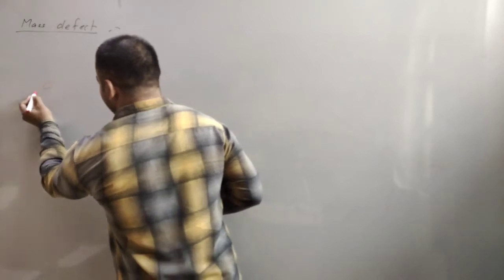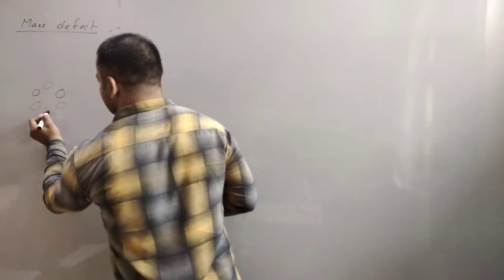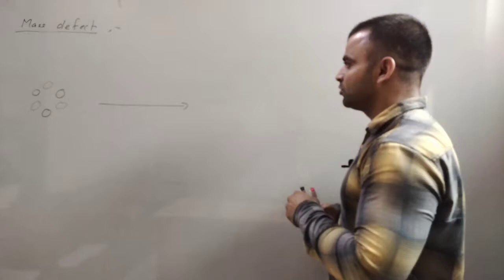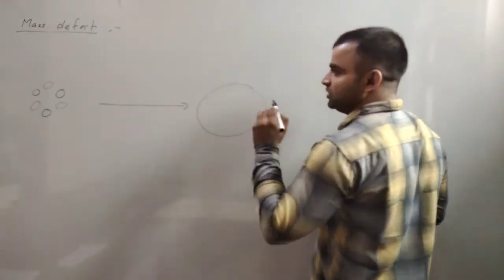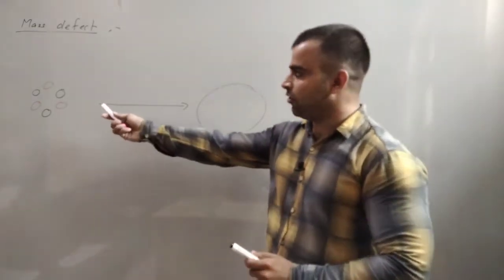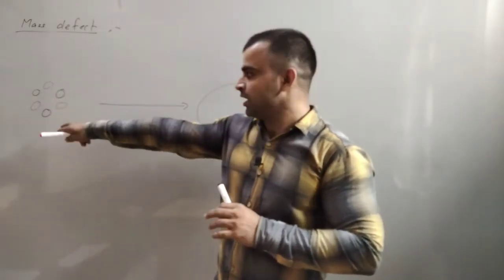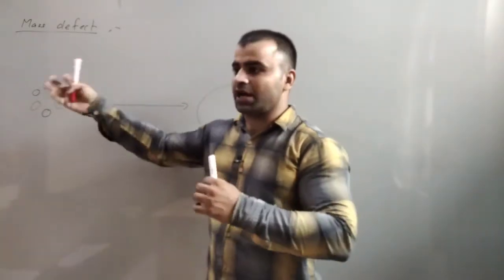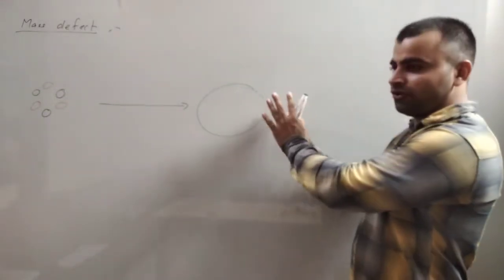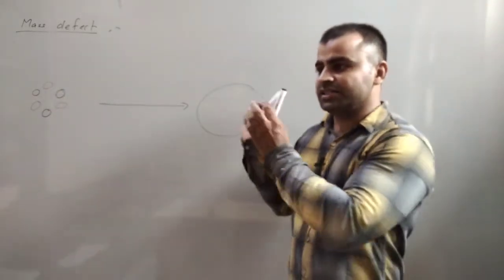If these neutrons and protons are added, and they form a nucleus, then the total mass of the nucleons when they are separate is greater than the mass of the nucleus. It means when we combine them, their mass decreases.